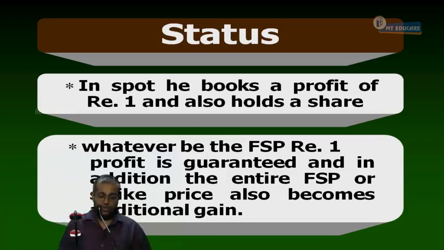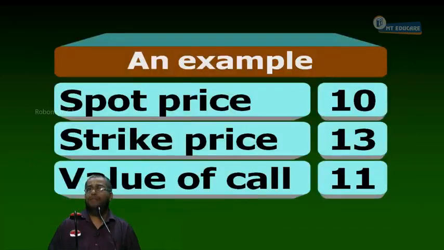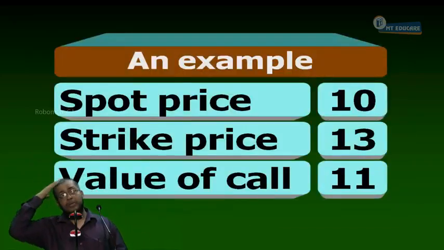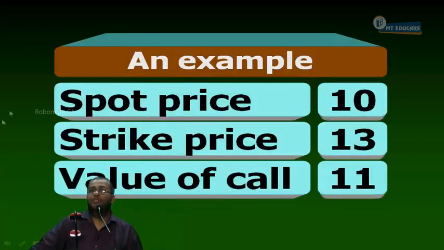Right, now next. So what is the heading given? Maximum value of the call. Write down. Example. Spot price 10. Don't ask me interest rate and all, that is too much to ask. Already it is making bumper profit, yes or no? So any interest you can just have, the 1 rupee is guaranteed. Spot price 10. Strike price 13. Value of a call 11.